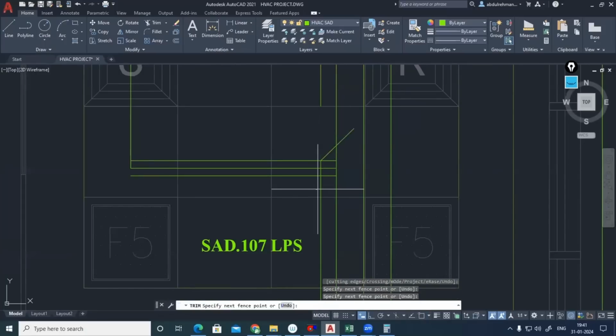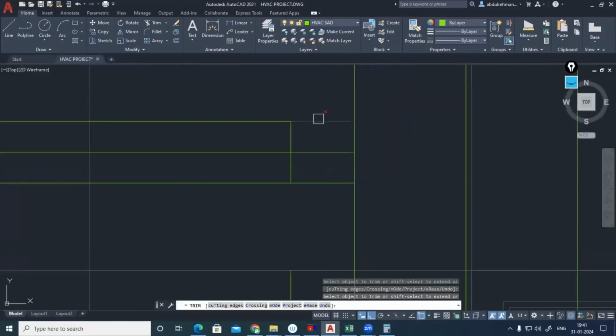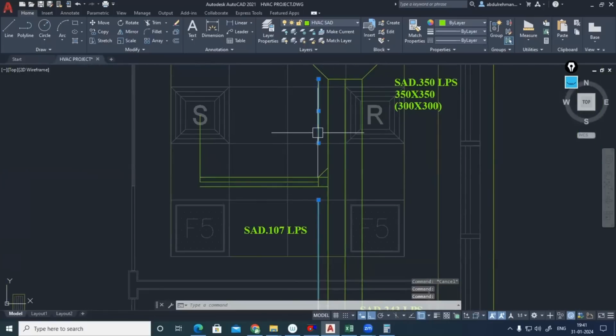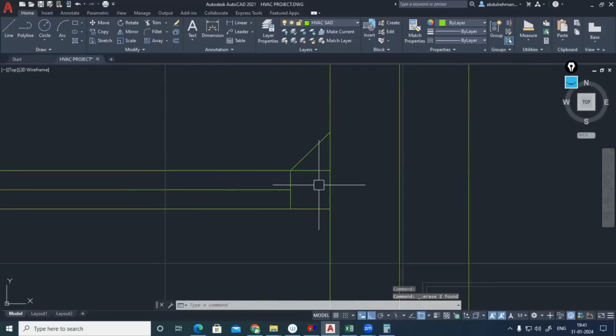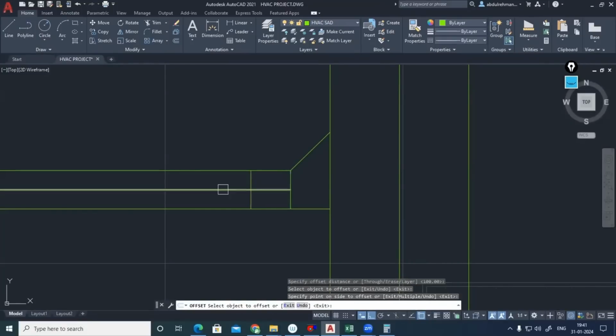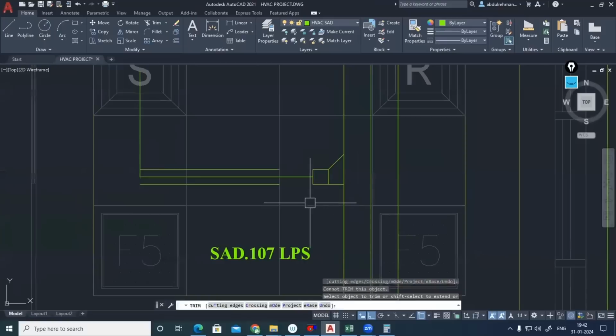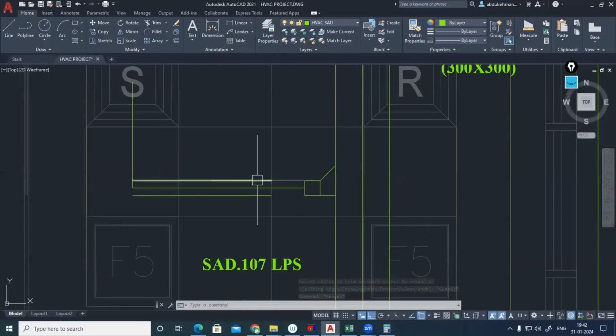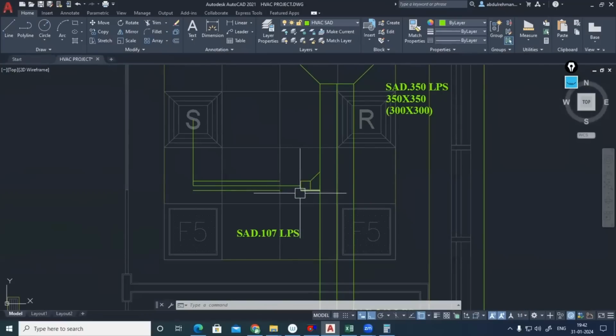Here double-ender, this one, this one, this one. This is my collar. It's my shoe collar. But shoe collar has to be, this is just a shoe only. The duct piece has to be extended slightly. 4 inches minimum you should extend this distance. So Ø100 mm, I'll be extending like this. Okay, so this is my shoe piece. There I can connect my VAV. Still, if you need to extend it, you can, no problem.